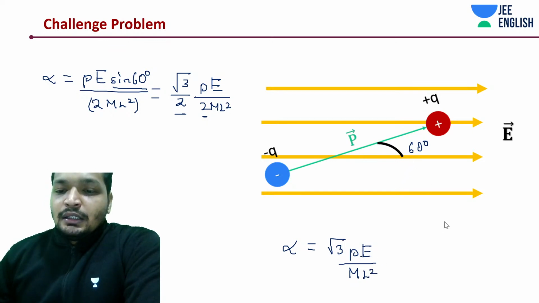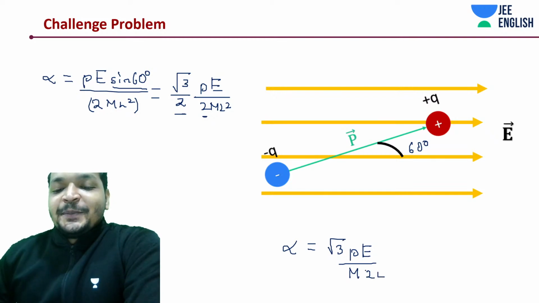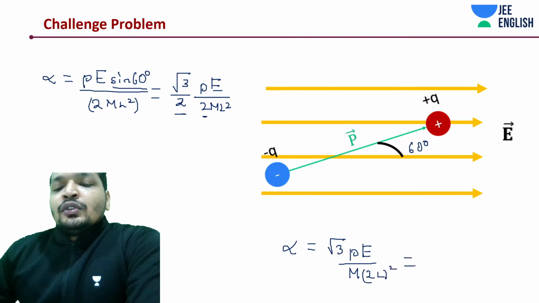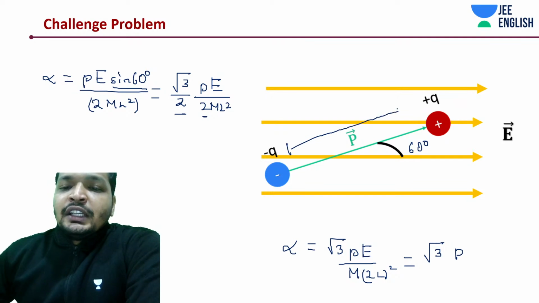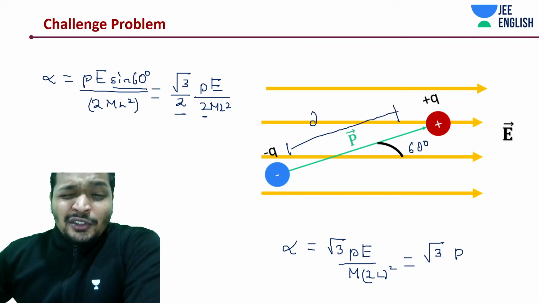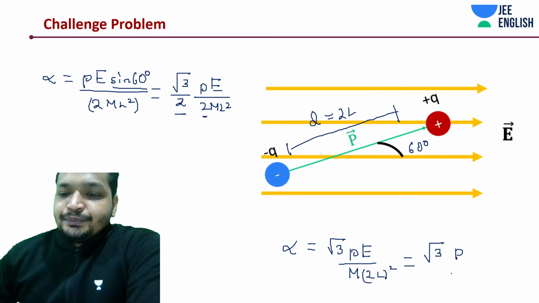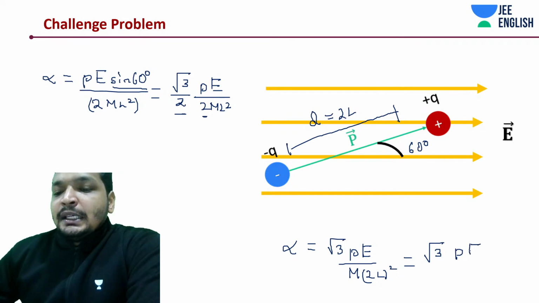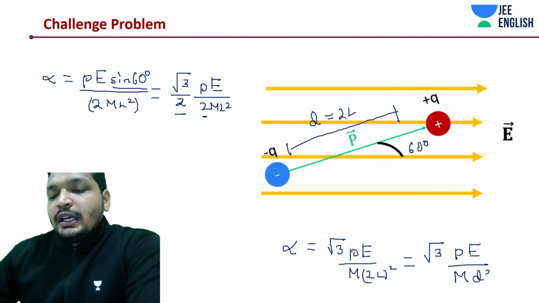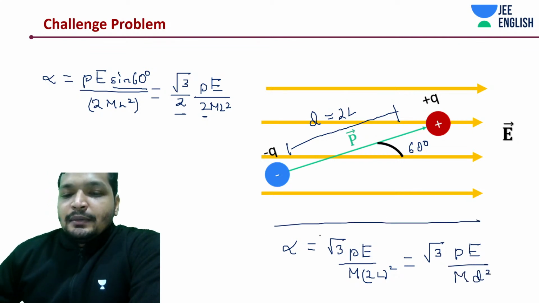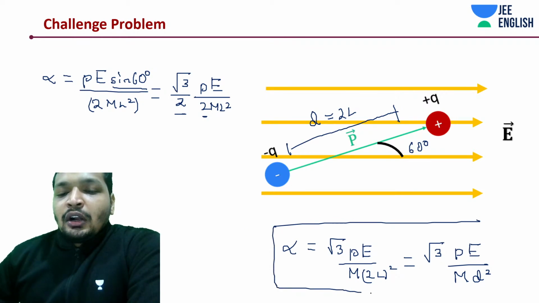My mistake. It's 2ml square, right? Sorry, ml, 2 whole square. Okay, so what can your torque be expressed as when you're not expressing it in terms of L, but rather in terms of D? That would be PE divided by M into E square. I hope you understood the concept, students.